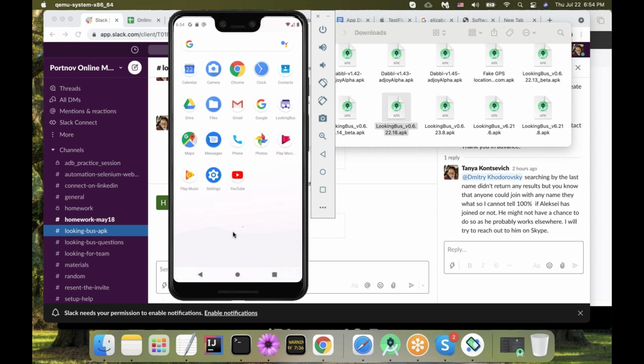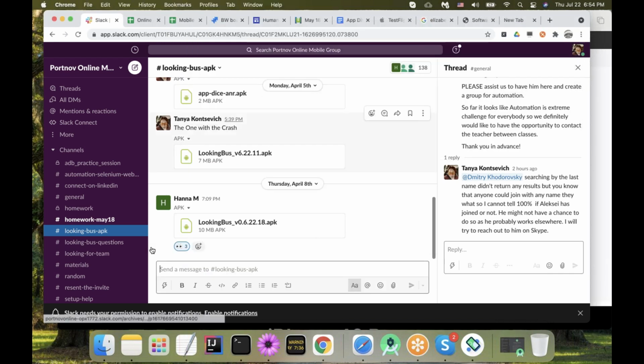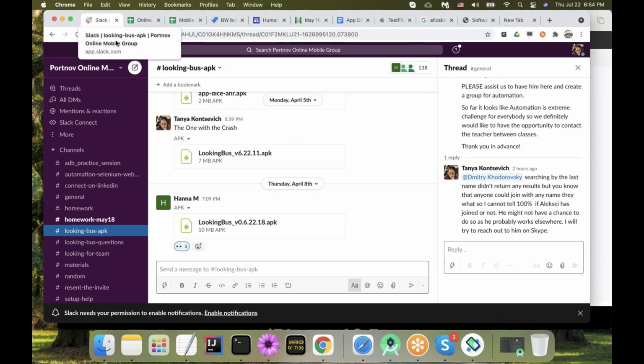But since we have not yet learned how to prepare Android physical devices, adb install will not work on them. We will cover it on Monday. So if you want to install the Looking Bus APK file on your physical device in the meantime, you can install Slack for Android, and access this channel from your phone.